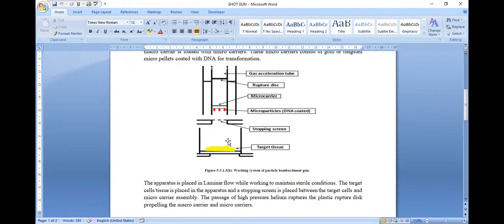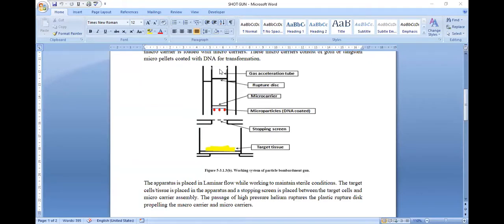After placing the target tissue here and placing the DNA coated microcarriers below the microcarrier chamber, they will use this gas acceleration chamber.